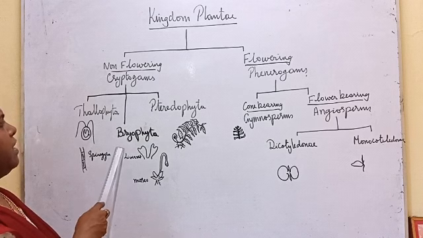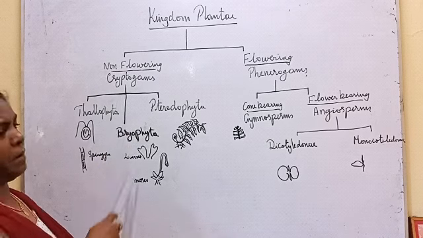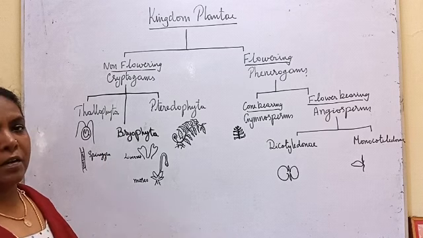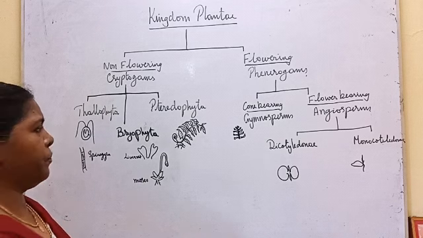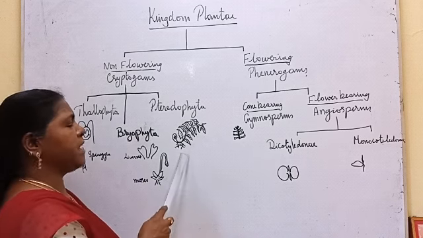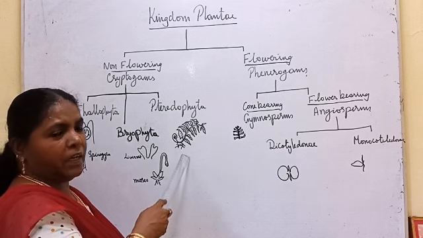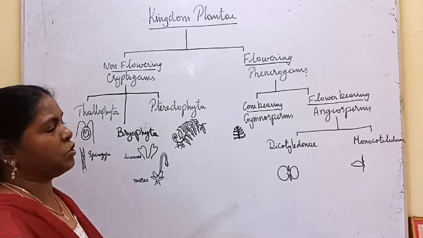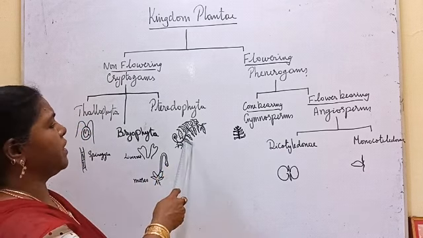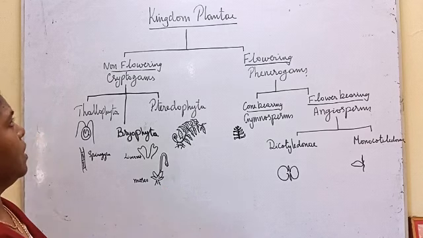Thallophyta and Bryophyta are called non-vascular cryptogams because they don't have vascular tissue, xylem and phloem. Whereas Pteridophytes have the real stem, root and leaf, and they have vascular tissue.